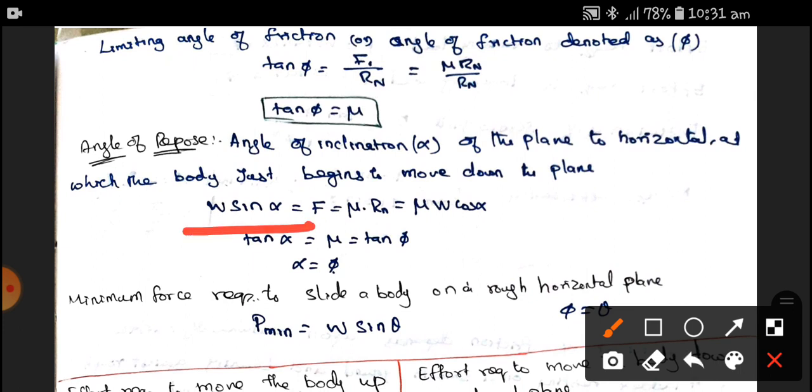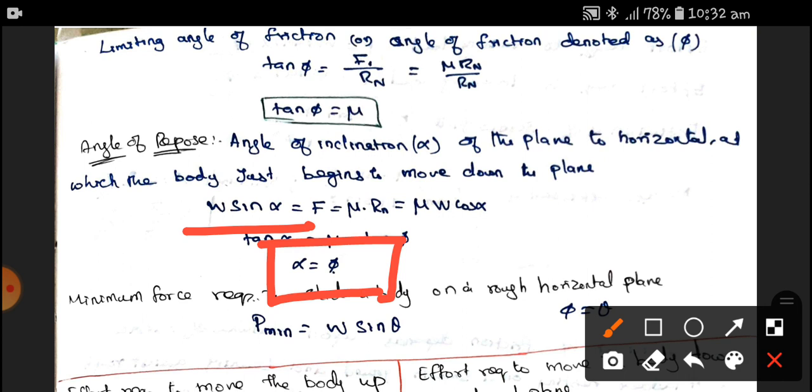Here we know that W sine alpha is equal to F. Therefore, F is equal to mu into Rn, that is equal to mu into W cos alpha. Sine will come into cos. And we all know that tan alpha is equal to mu, that is equal to tan phi. Therefore, alpha is equal to phi.